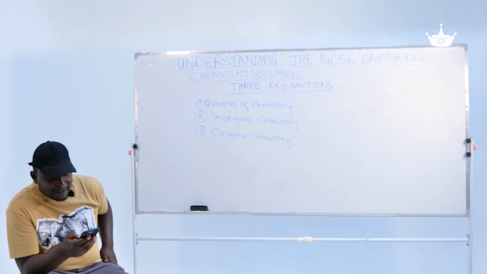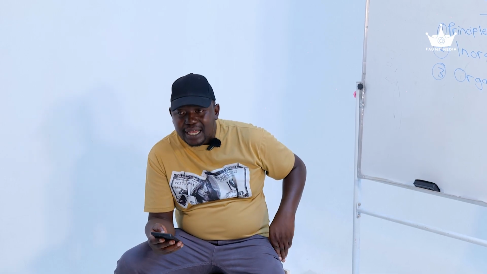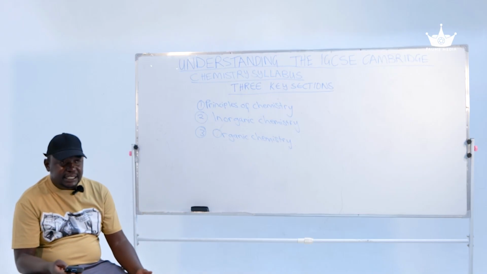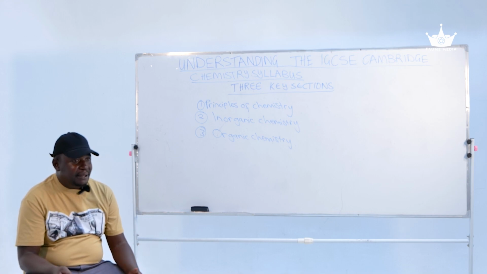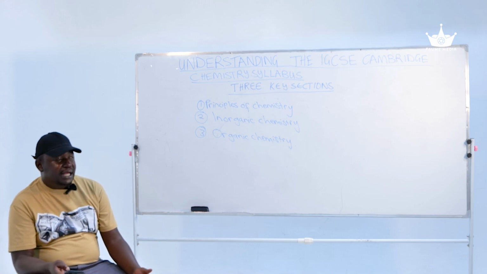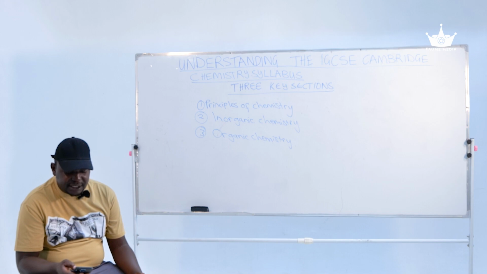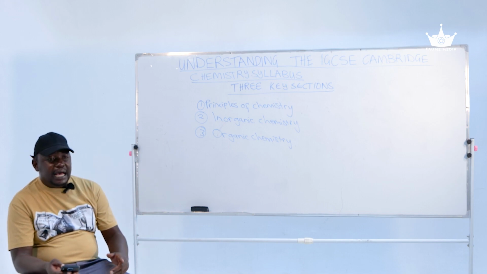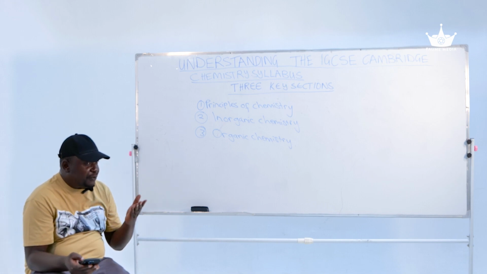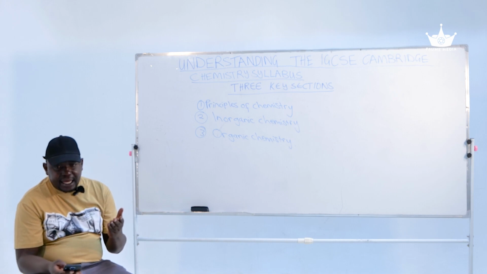So the next part is physical chemistry. Under physical chemistry, we have energy and rates of reactions. We're going to talk about chemical energetics. We're going to discuss exothermic and endothermic reactions, delta H negative and delta H positive respectively, and the principles of bond formation and bond breaking.